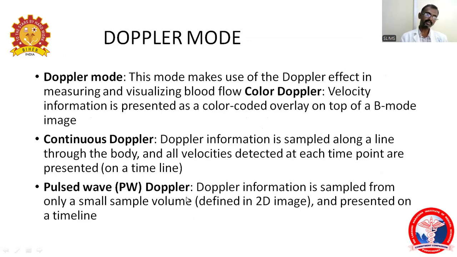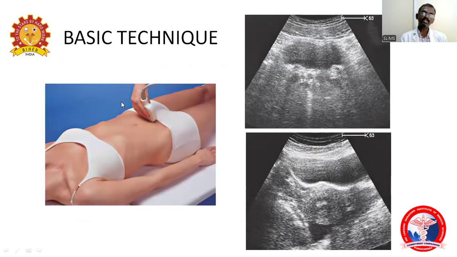So what do you mean by pulse wave Doppler? Doppler information is sampled from only a small sample volume, which is defined on a 2D image and presented on the timeline. So what are the techniques normally used in the abdomen?